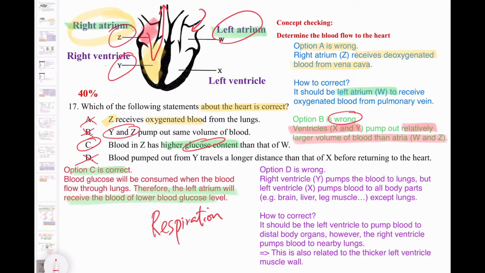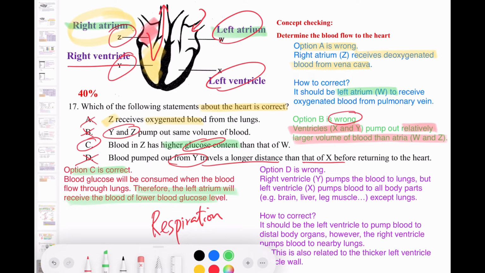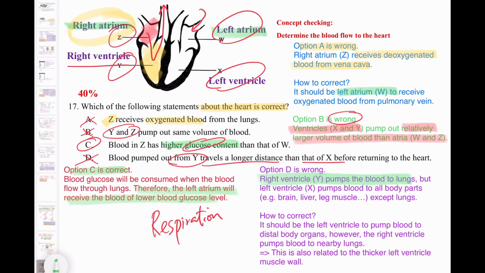Option D is talking about the blood pumped out from Y, that means the right ventricle, traveling a longer distance than that of X. So will the left ventricle just pump the blood for a shorter distance? Of course not, because the correct concept is that the right ventricle pumps the blood to the lungs, and the left ventricle pumps the blood to all body parts, for example your brain, your liver, your leg muscle, except your lungs. So how can we correct it?